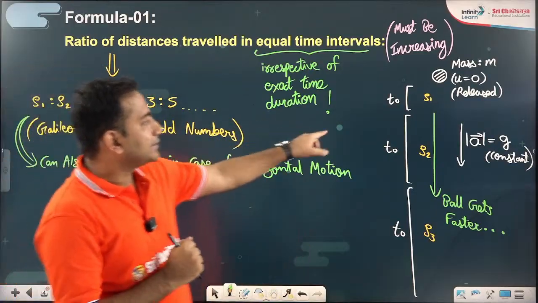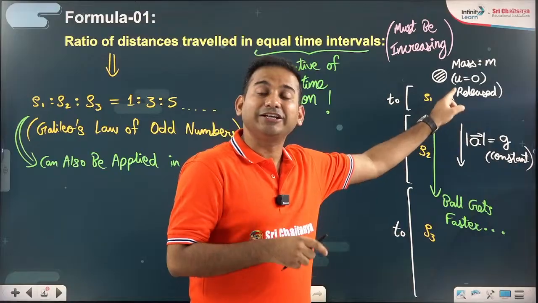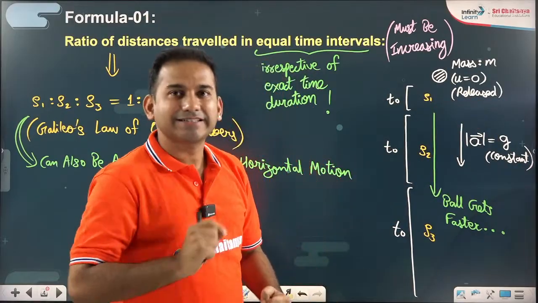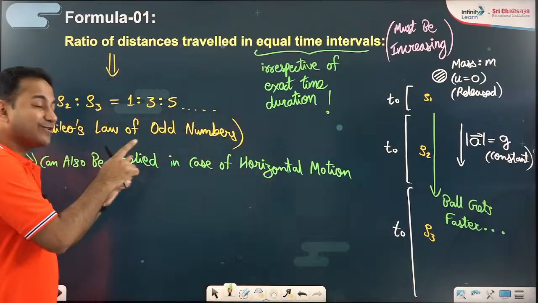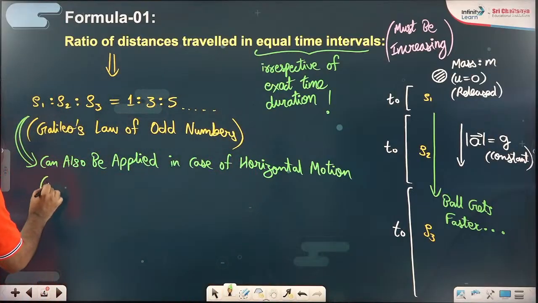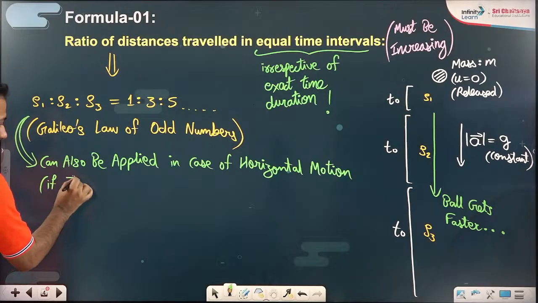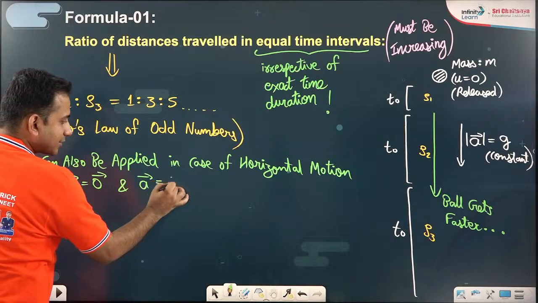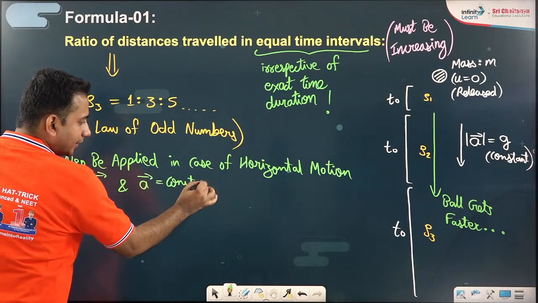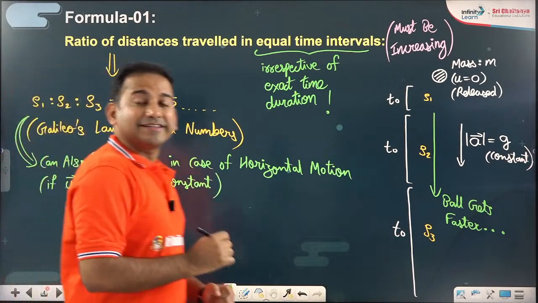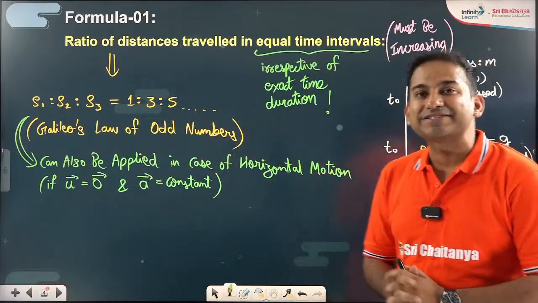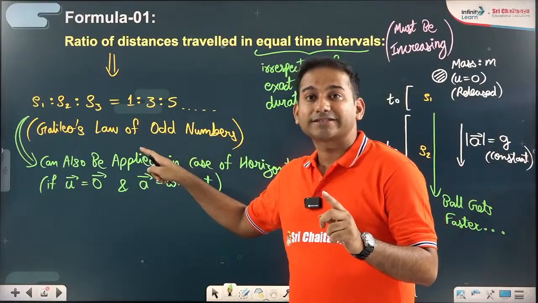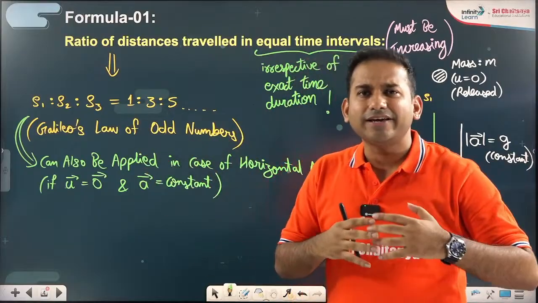For example, here Galileo talked about initial velocity 0 under the influence of gravity. Can't I say that even in horizontal motion, if initial velocity is 0 and the acceleration vector is a constant vector, then Galileo's law of odd numbers applies?